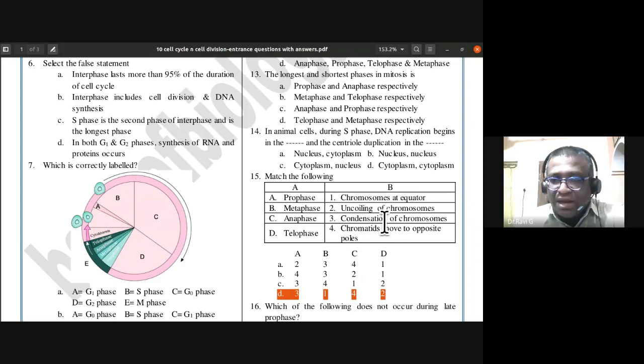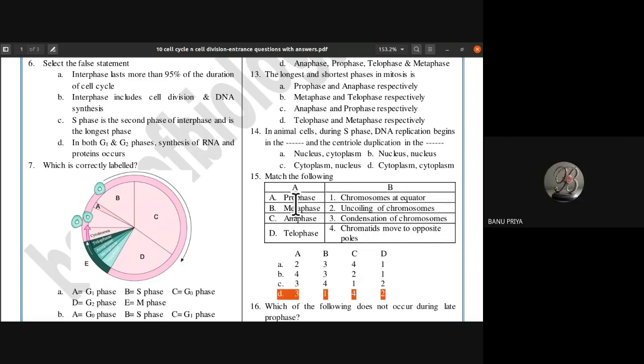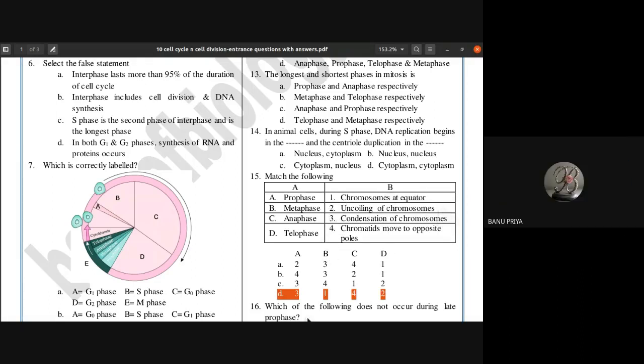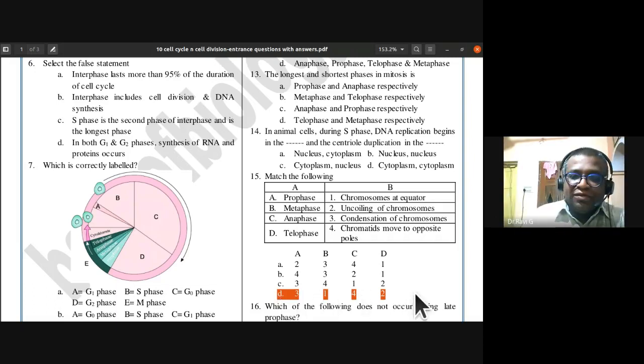Prophase, condensation of chromosomes is taking place. Metaphase, it is going to be chromosomes at equator. Anaphase is going to be chromatids move towards the opposite pole. Telophase, uncoiling of chromosomes. So D is the correct answer, where it is 3142. For A, B, C, D, it is 3142. They are the choices.